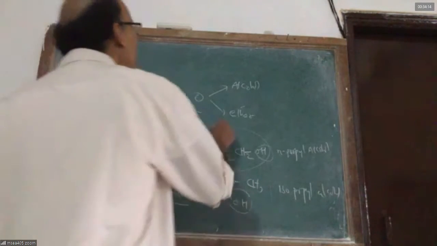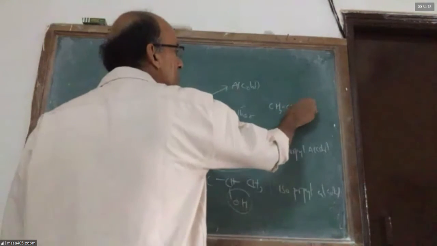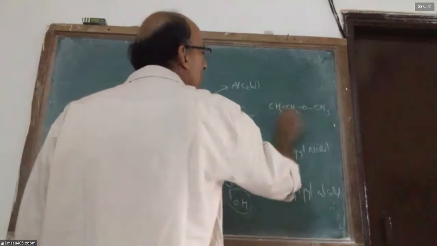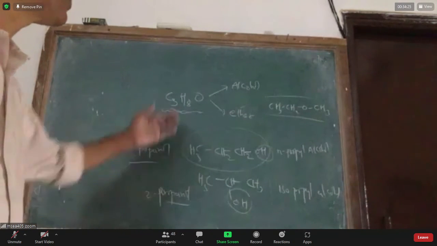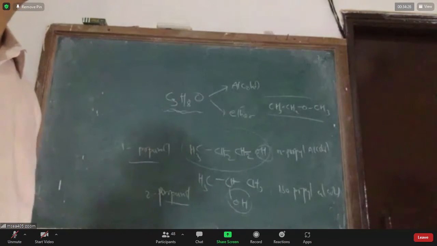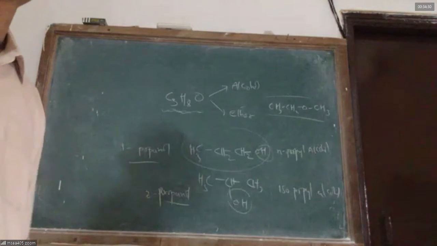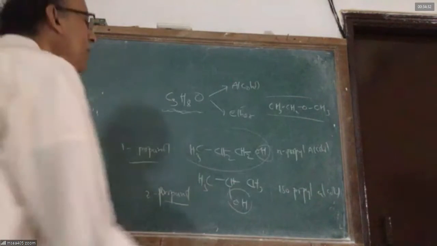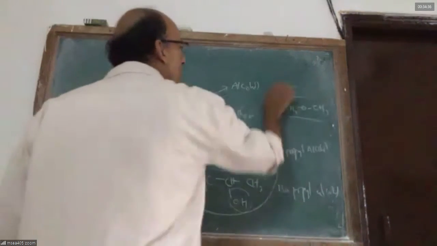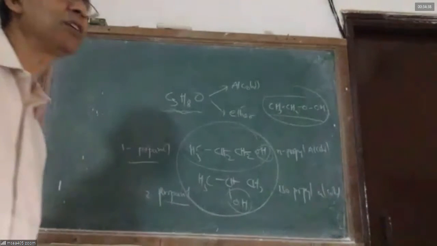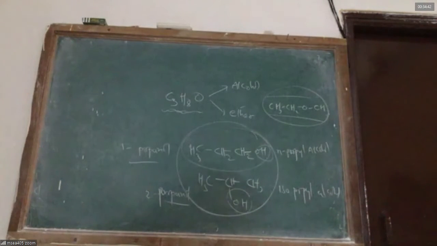Well, the same formula can represent an ether like this, CH3CH2OCH3, methoxyethane. Methoxyethane is an ether of formula C3H8O. Because it has no OH group, it cannot react with sodium. The boiling points of the two alcohols are higher because they have an OH group. The boiling point of the ether is less because it has no OH group. Any difficulty there, sir?